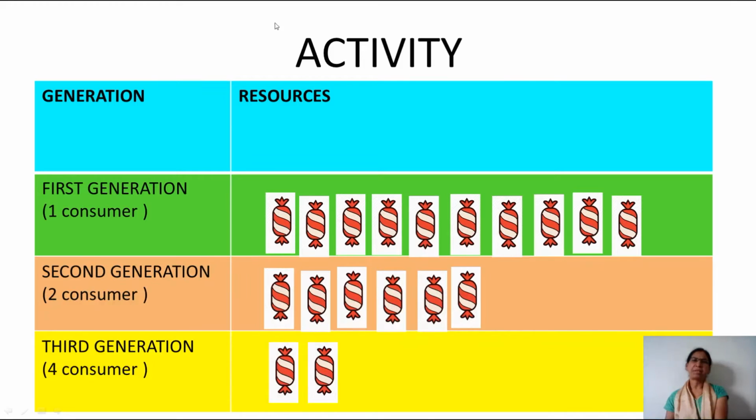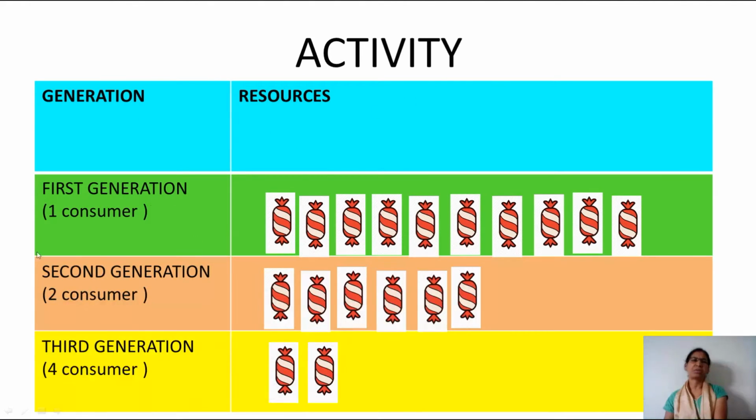Let us understand better with the help of an activity. Here it is generation, here resources. In the first generation there is only one consumer. In the second generation it doubled, that is 2 consumers, and in the third generation it is again doubled, that is 4 consumers. 4 plus 2 is 6, plus 1 is 7. So in total there are 7 members.